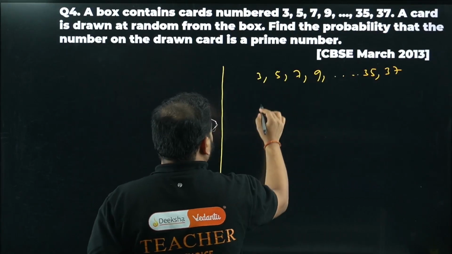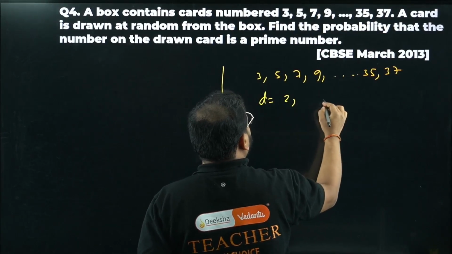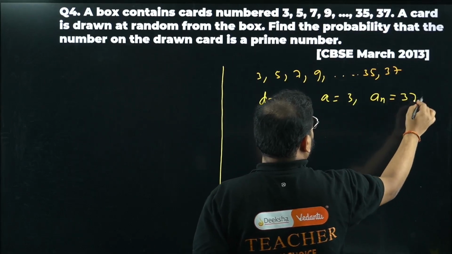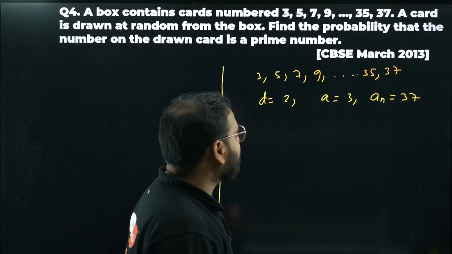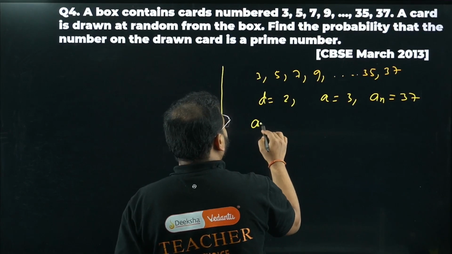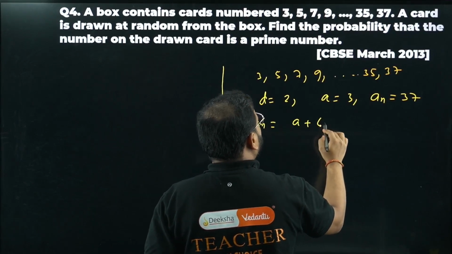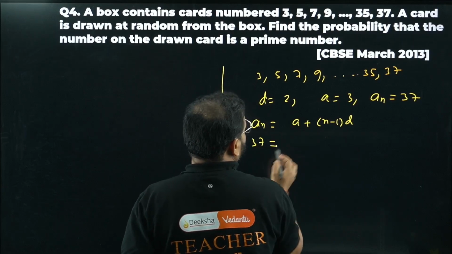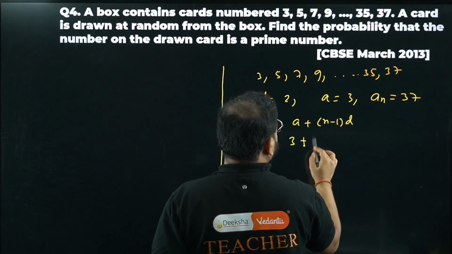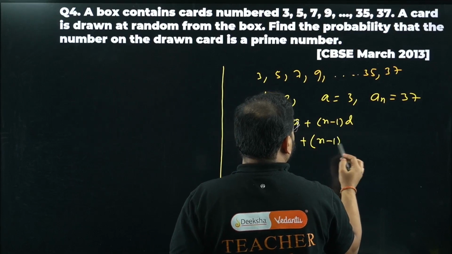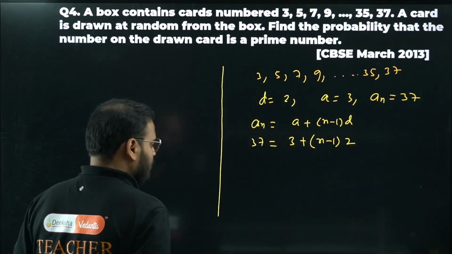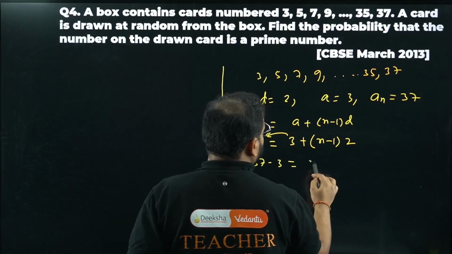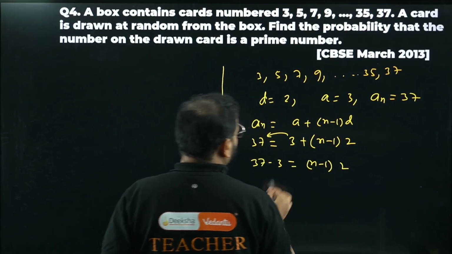So what is the common difference? The common difference is 2, the first term is 3 and the last term an is 37. We can find this n value from the nth term formula, a plus n minus 1 times d. So 37 equals 3 plus n minus 1 times 2. Bring it over here. So 37 minus 3 equals n minus 1 times 2.